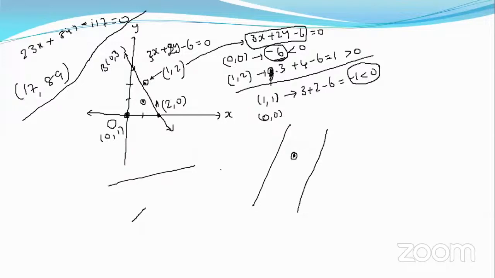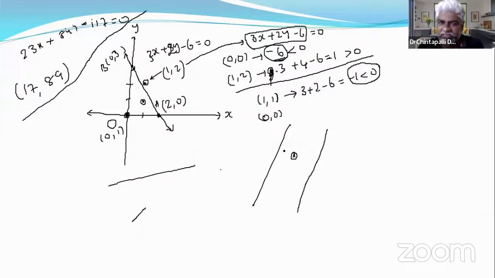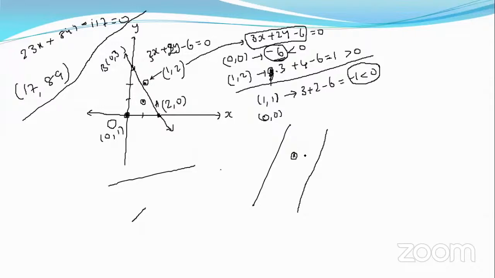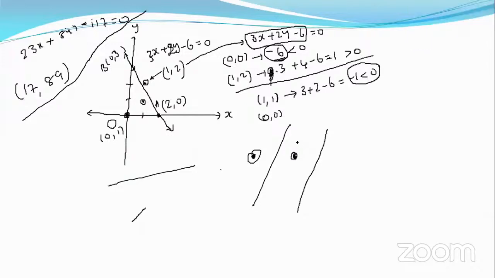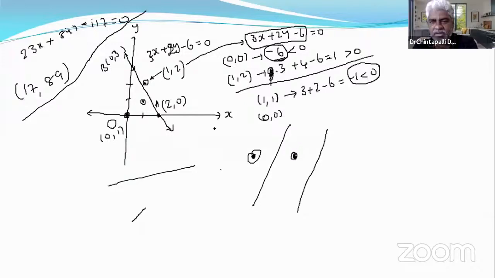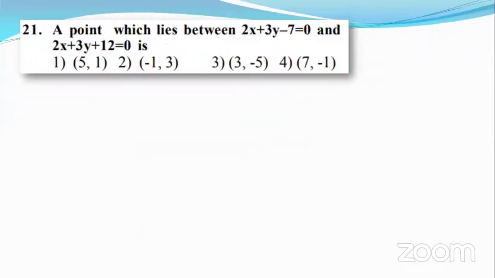That kind of question will be answered right now. But basically, we must keep this point in our mind: the origin and the point giving the same sign means the same side of the line, opposite sign means either side, right?